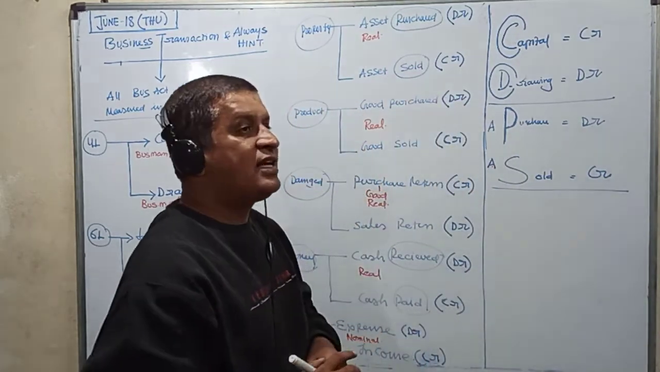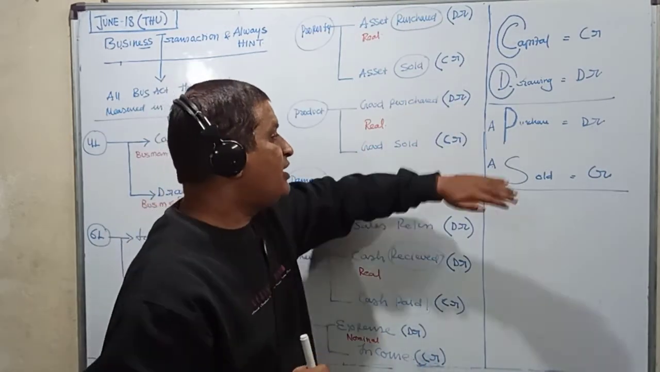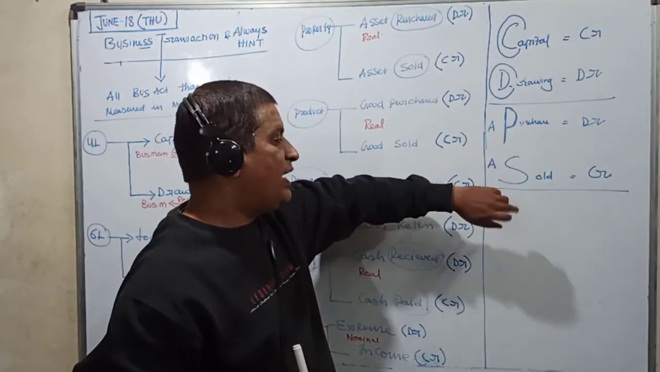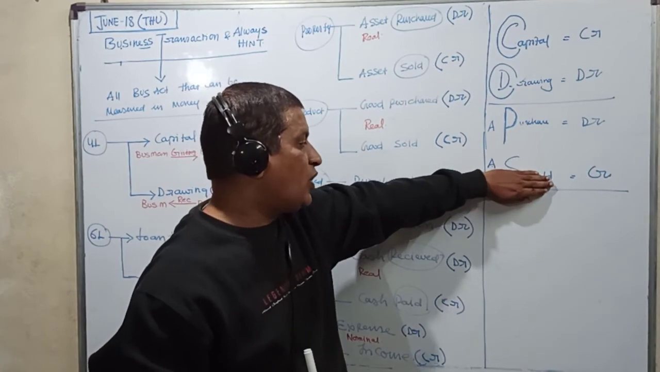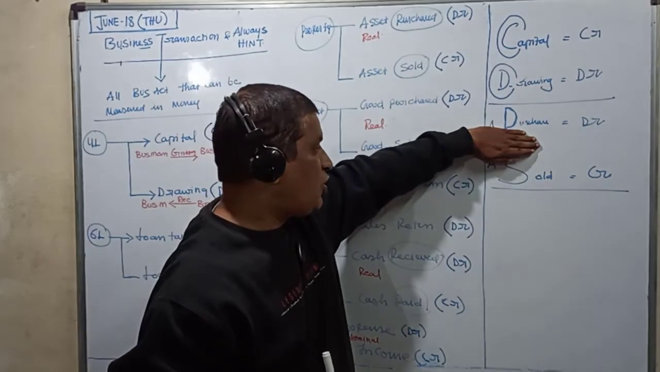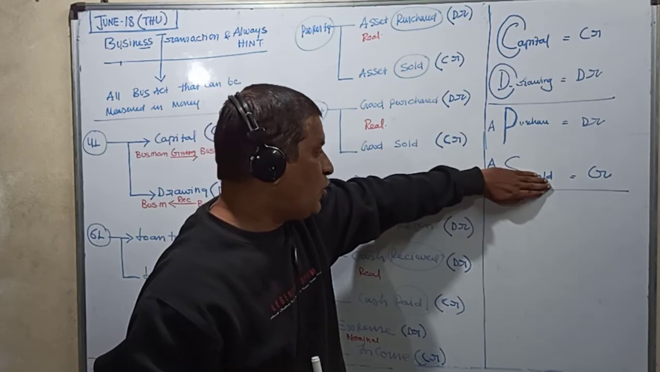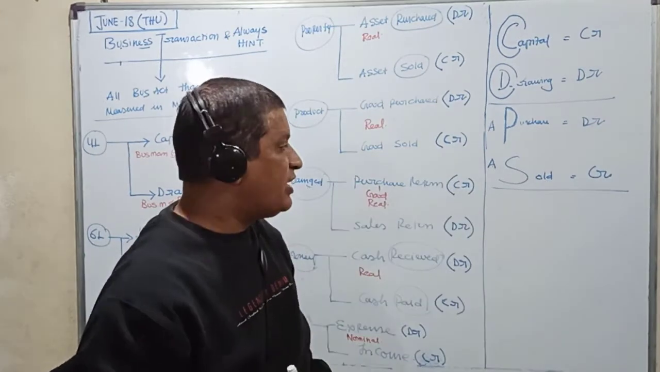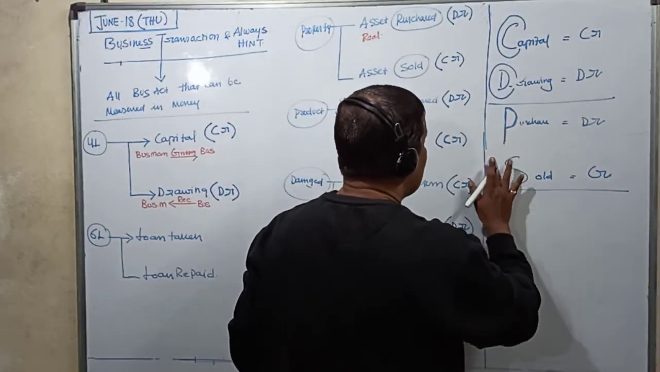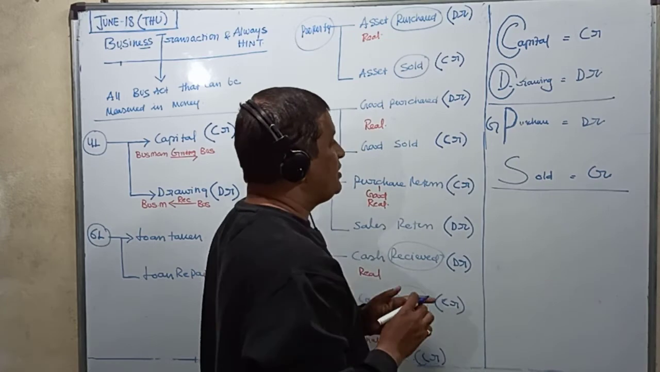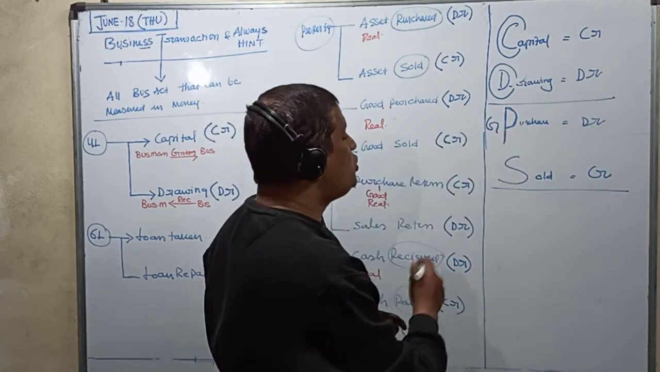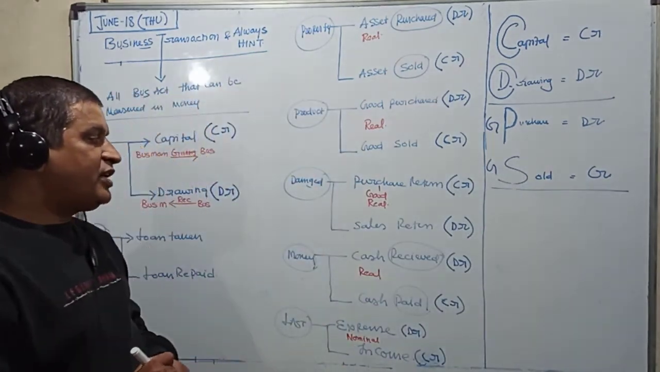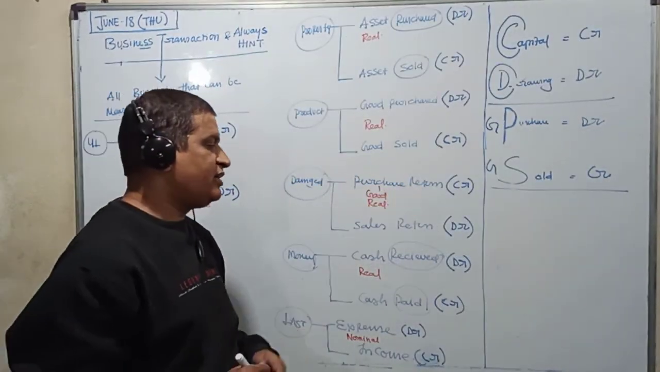Now come back. Asset purchased, P, cut the tail, it looks like D, debit. Asset sold, S, cut off the tail, S looks like C. So asset purchased, always debit. Asset sold, always credit. Similarly, substitute this with goods. Goods purchased, always debit. Goods sold, always credit. Finished.